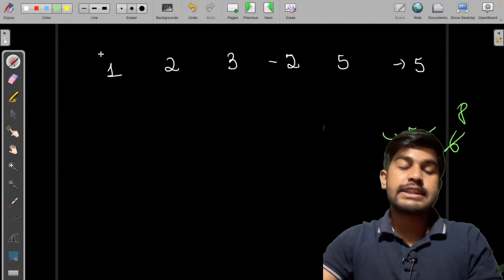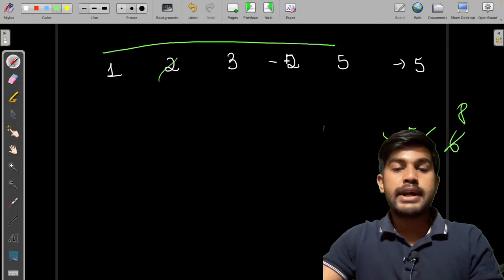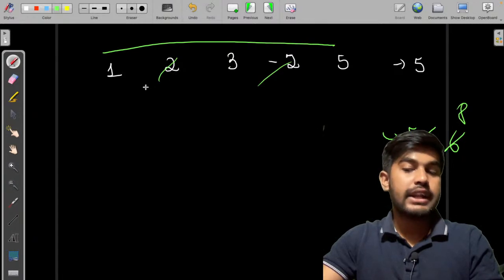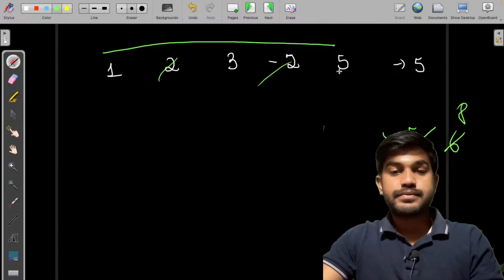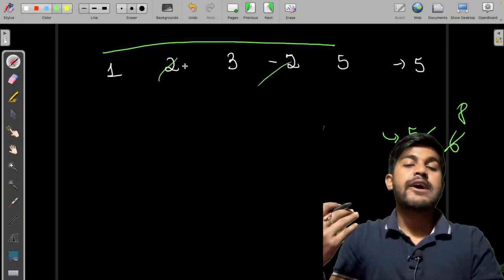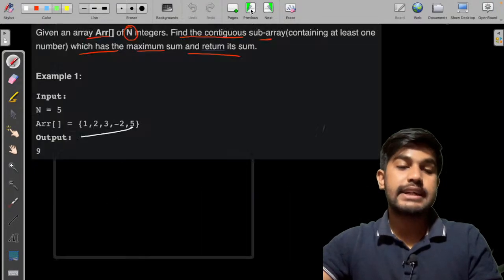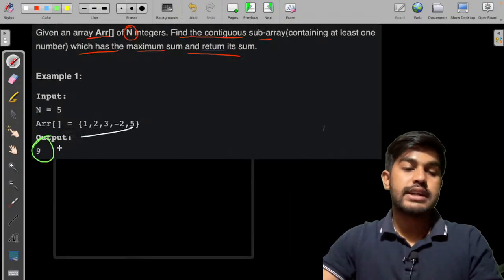Then let us consider the whole array because only one array is left. So we have 2 minus 2 is cut off. Then 5 plus 3 is equal to 8. 8 plus 1 is equal to 9. So we can see 8, 9. So considering the subarray of size 5, that is only 1, we get the largest value, that is the 9 itself. So the output is 9.